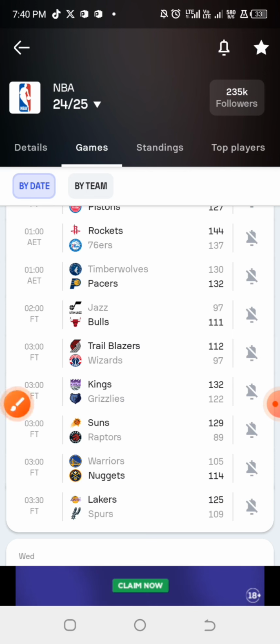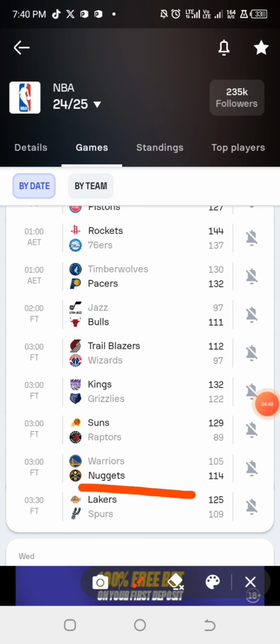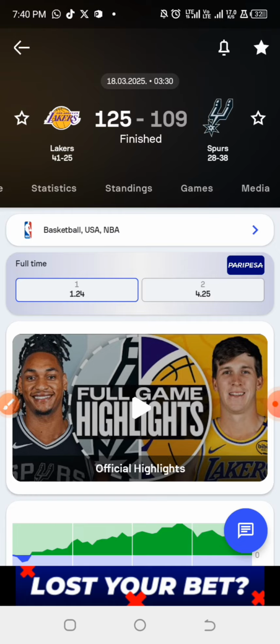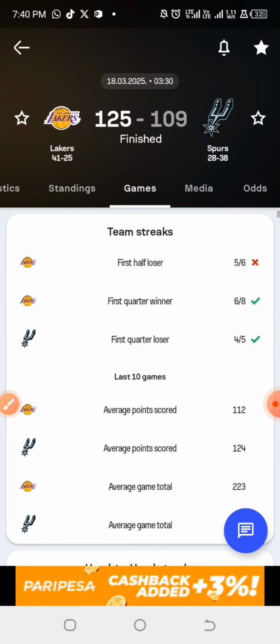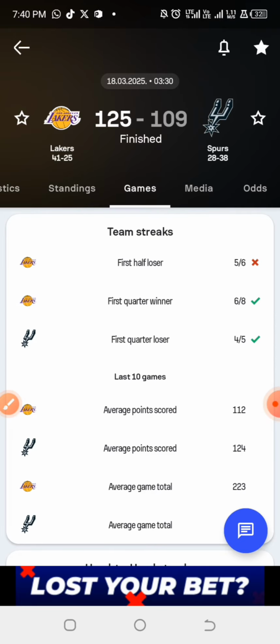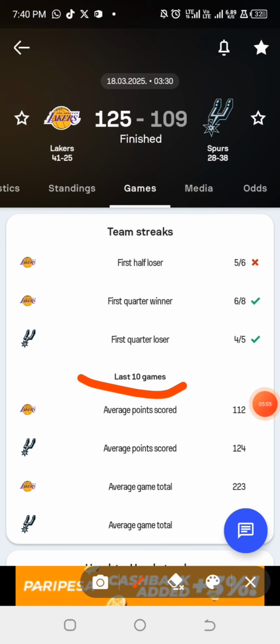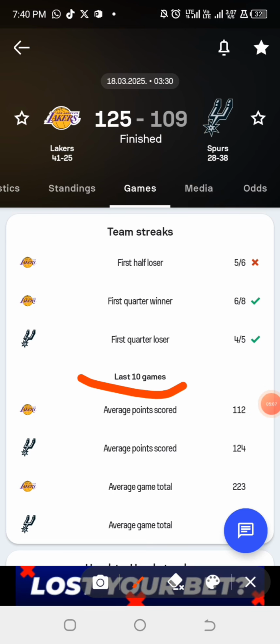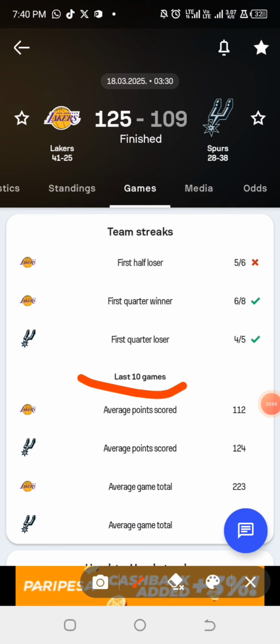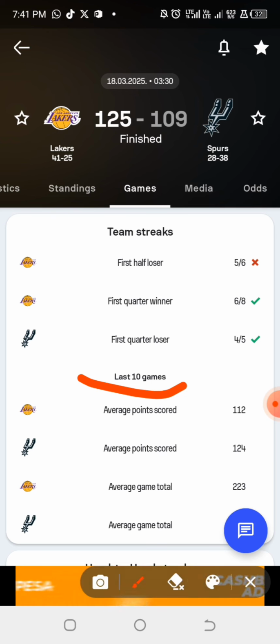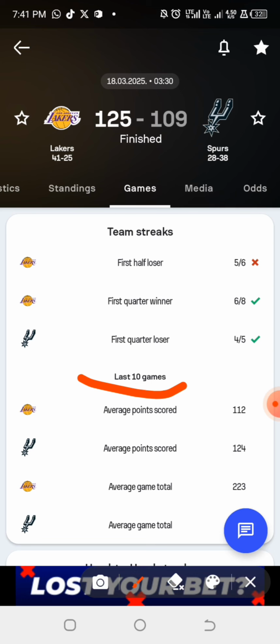But let us look at this game here, Lakers against Spurs. Using SofaScore and looking into the data it provides, they mostly focus on the last 10 games. This is what makes it different from the one I use personally, because when I'm doing my analysis manually, I only look into the last 5 games, and there are steps and procedures I take before concluding on what to predict.